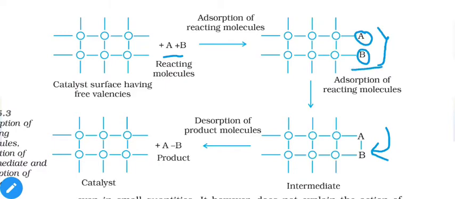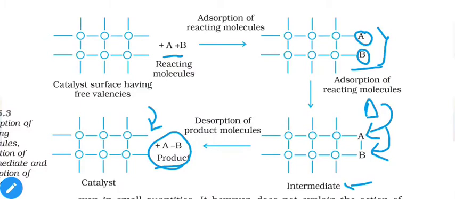So during this adsorption process, some heat will evolve. This evolved heat will be used for the formation of bond between A and B. So this is our intermediate, catalyst and reactant intermediate. After this type of interaction between two different reactants, they will separate out from the surface of catalyst and our catalyst will be obtained as it was before the reaction and we can use it again. Okay, so this reaction will repeat again with new molecules.